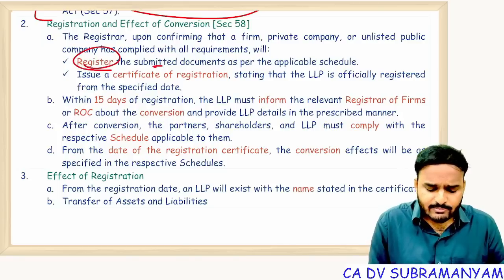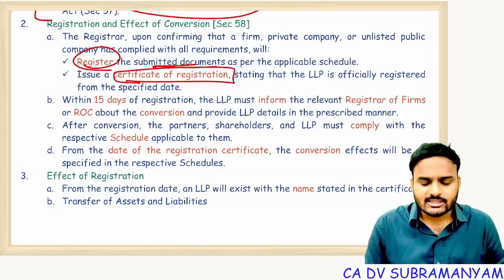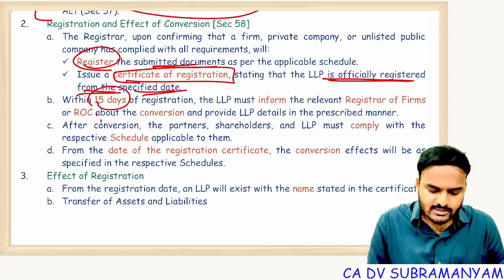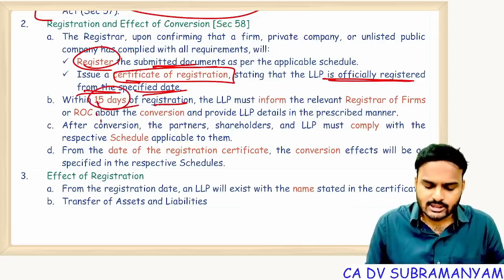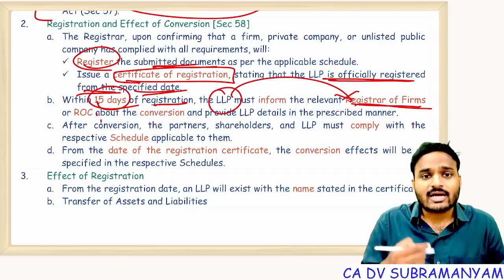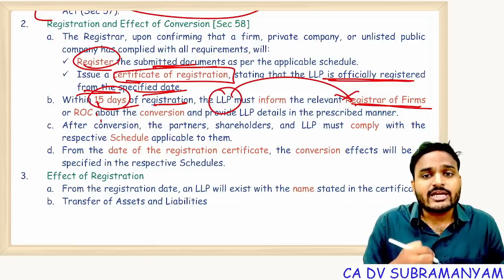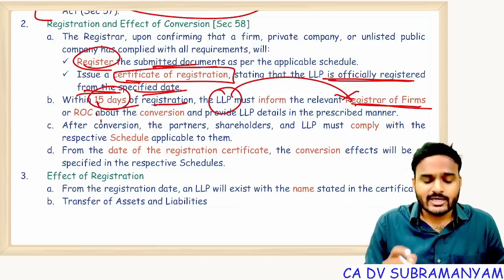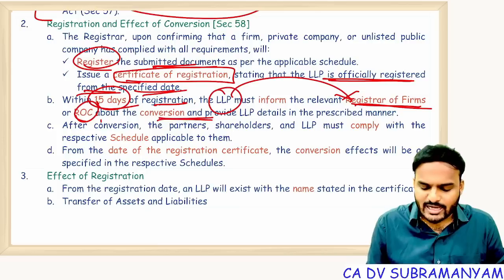ROC registers the submitted documents and issues the certificate of registration. Then only is the LLP officially said to be registered. Within 15 days of conversion, within 15 days of registration, the LLP must inform the relevant authorities. If a partnership firm got converted into an LLP, it has to communicate with the registrar of firms. If it is a private company or unlisted public company, it has to communicate with ROC with respect to conversion.